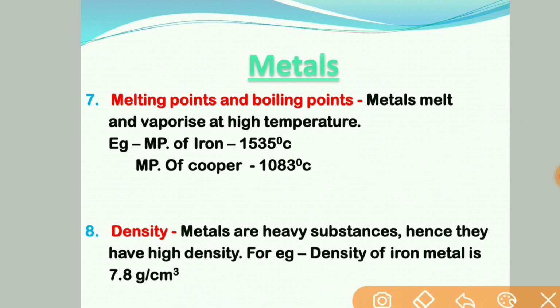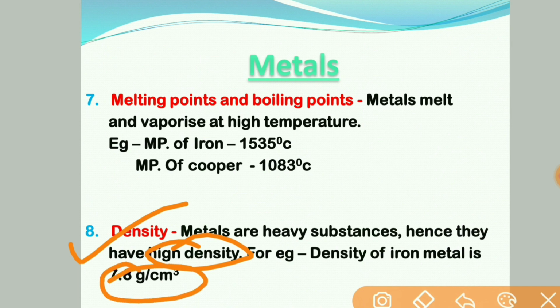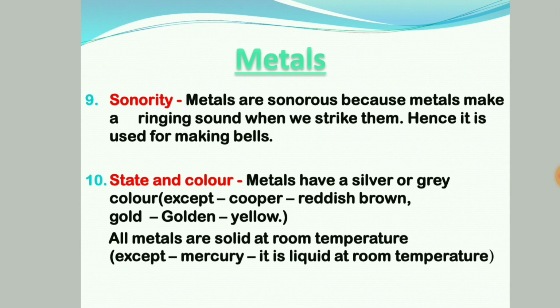Density. The next property is density, as you know, we have also discussed a little in class 8. Density is mass per unit volume. Metals are heavy substances, hence they have high density. The density of iron is 7.8 gram per centimeter cube. This is very high. Next we have sonority.